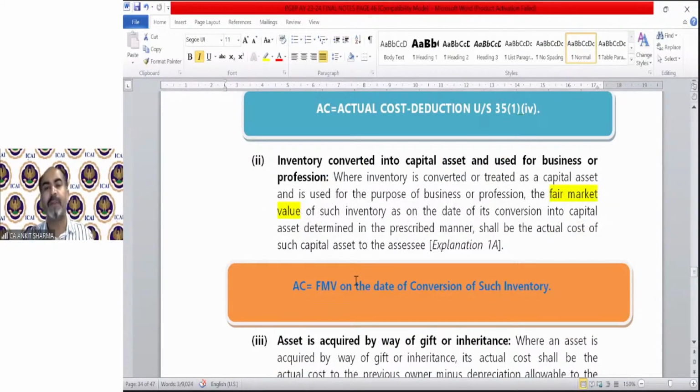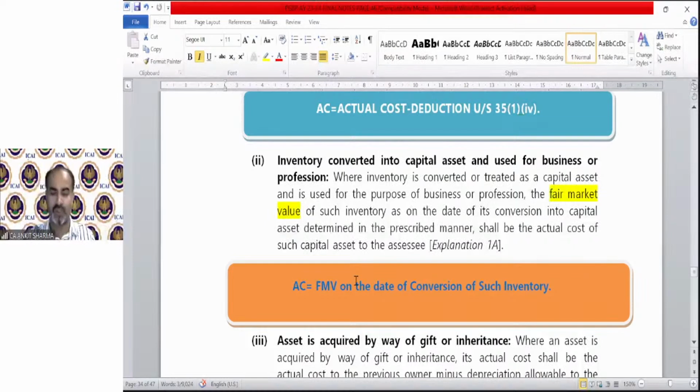Inventory converted into a capital asset and used for business or profession. If you have an inventory, a stock, but you convert that stock into your capital asset. For example, you are a builder and you have buildings in your stock, but then you decide to convert some of those 10 buildings into your capital asset.